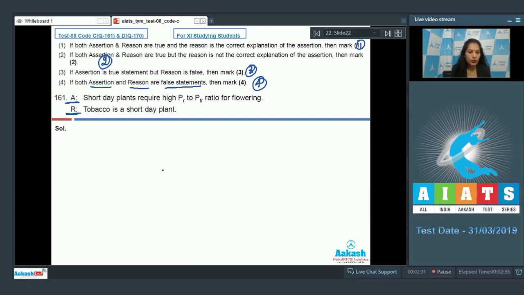So let's start with the questions of assertion and reason. Question number 161. Assertion: Short day plants require high PR to PFR ratio for flowering. Reason: Tobacco is a short day plant.